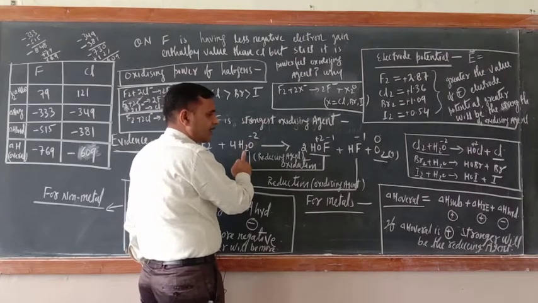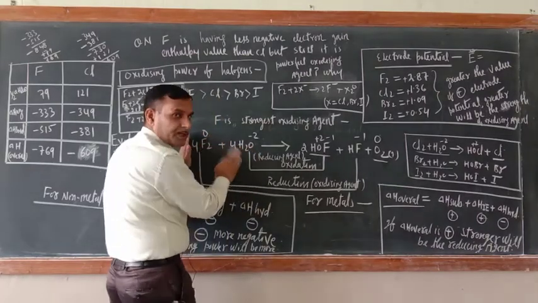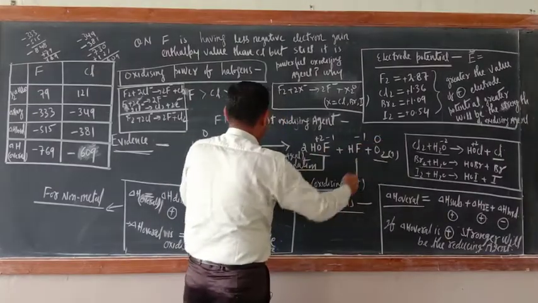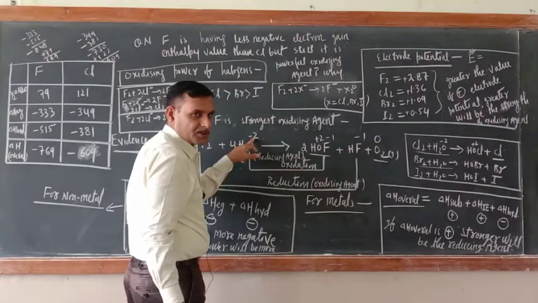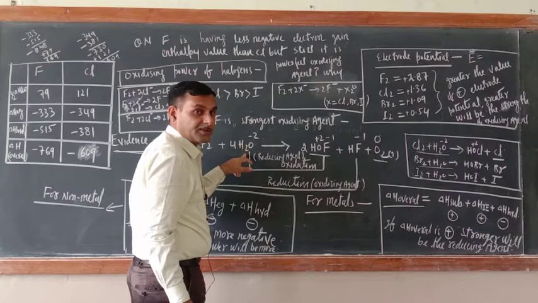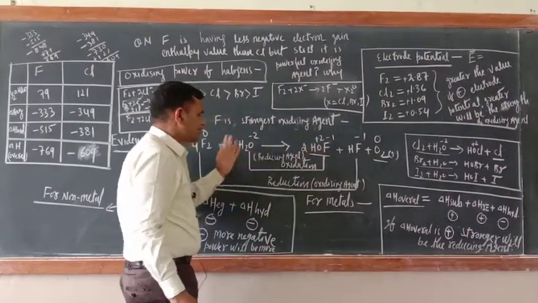Hence it is the oxidizing agent, water. And now -2 to 0, the positive oxidation state increases, so it is undergoing oxidation. So it is a reducing agent, and here it is an oxidizing agent. Correct or not? So this is also an example.